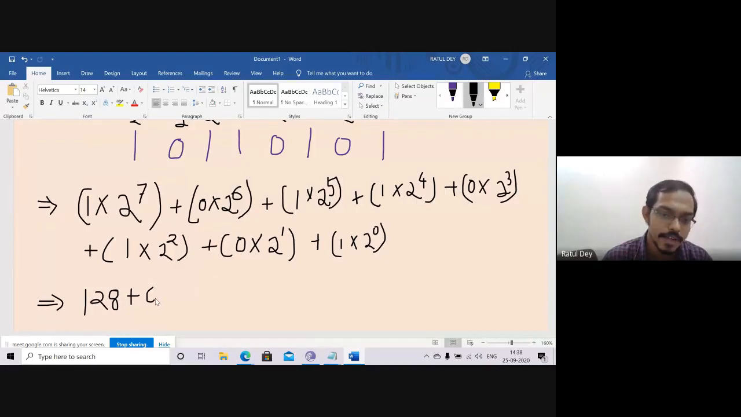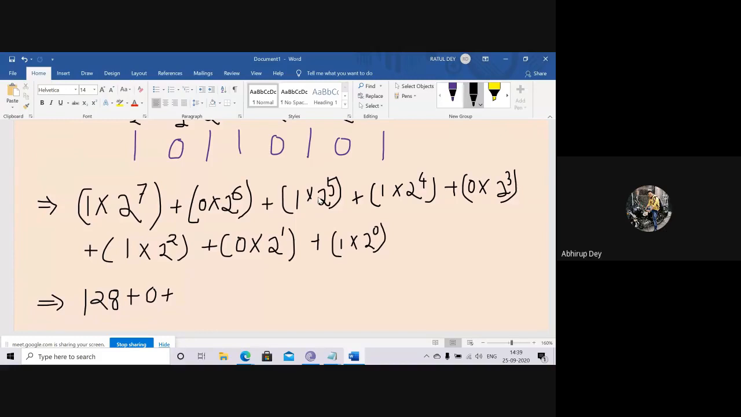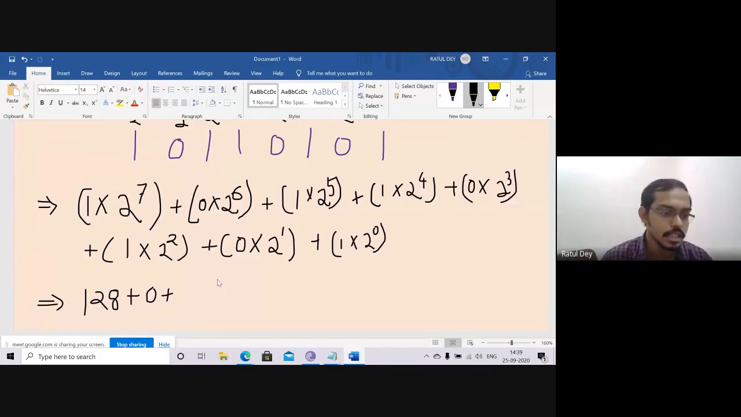Anything multiplied by 0 is 0, so I can write the 0. Next, can we multiply 1 by 2 to the power 5? So 2 to the power 5 is 32. So this is the 32.